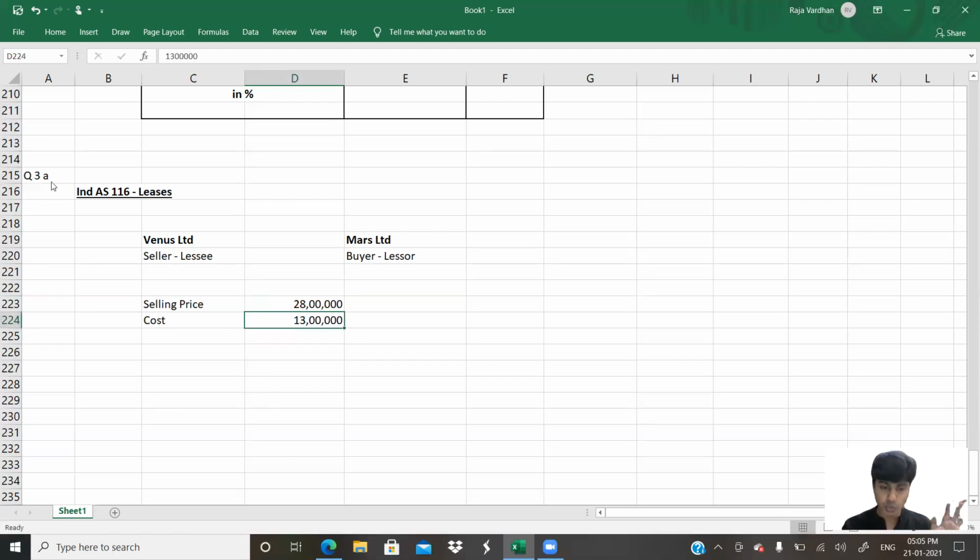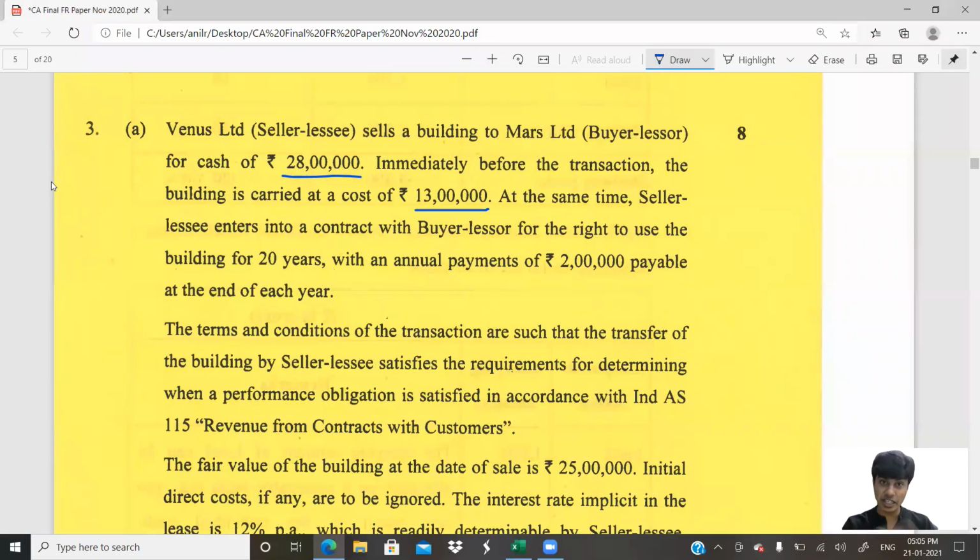This will be of no use. It will not be considered anywhere. But okay, fine, let's write this. Yeah, 13 lakh. In the sake of transfer, this will not be considered anywhere. But when you are trying to de-recognize the asset for sale, the credit part should be with regard to 13 lakhs only, when you take the proportion that is transferred.